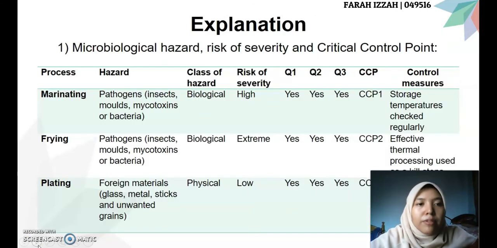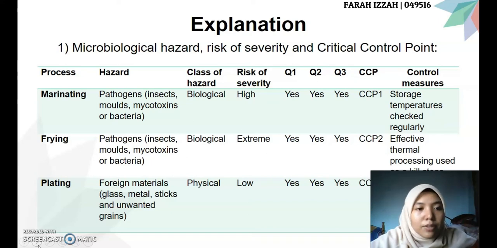For the explanation, we will have the biological hazard, risk of severity, and control measure. For CCP1, which is the marinating process, the hazard is pathogens, which may include insects, mold, cytotoxin, or bacteria. The class of hazard is biological, the risk of severity is high, and it will be CCP1. The control measure is storage temperature checked regularly.